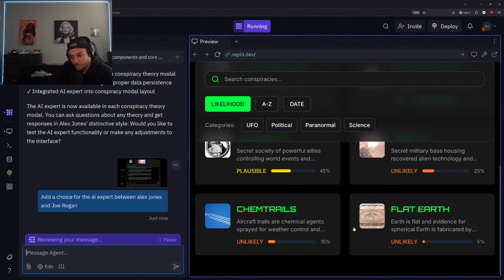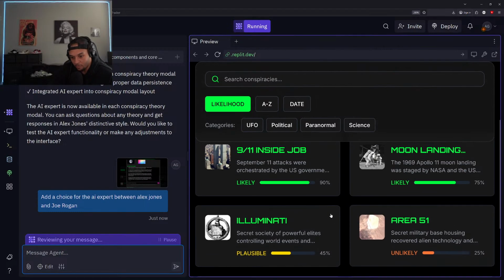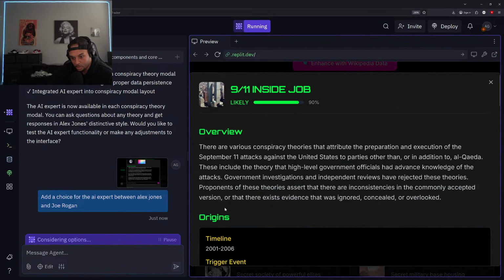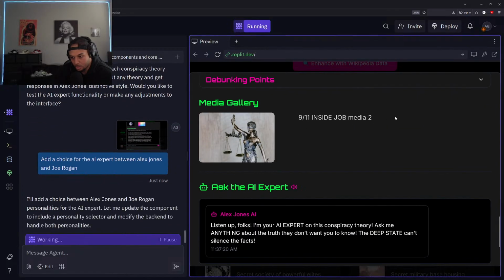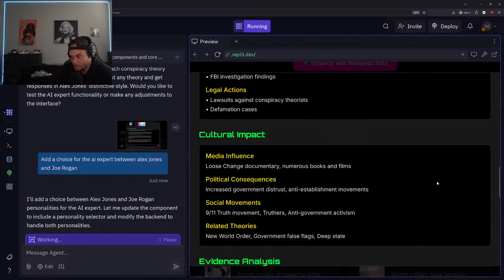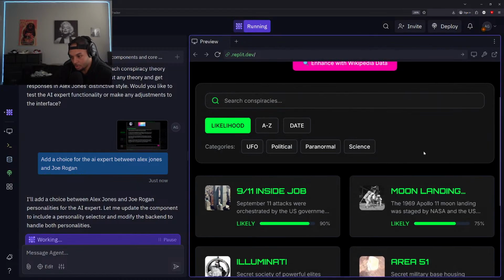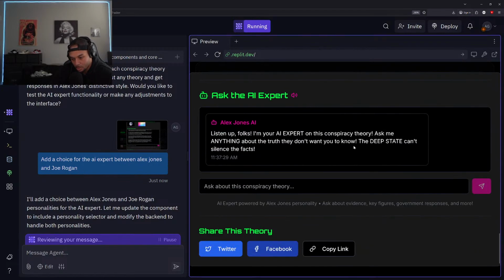Next step, we're gonna be expanding the amount of conspiracies listed here to be a lot more. All right, so it looks like this doesn't have any images for this conspiracy. I noticed some of them are pulling up images, but okay.